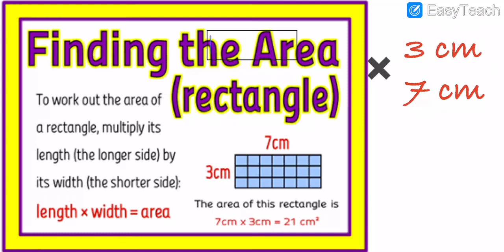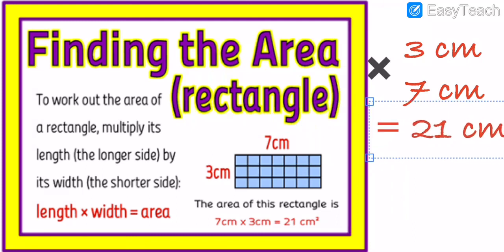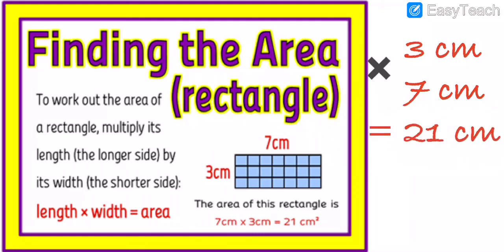Okay, now I'm going to write here: 7 3s are 21, is equal to 21 centimeter. 3 centimeter by 7 centimeter, means 3 sevens or 7 threes are how many? 21 centimeter. Got my points, my dear students?